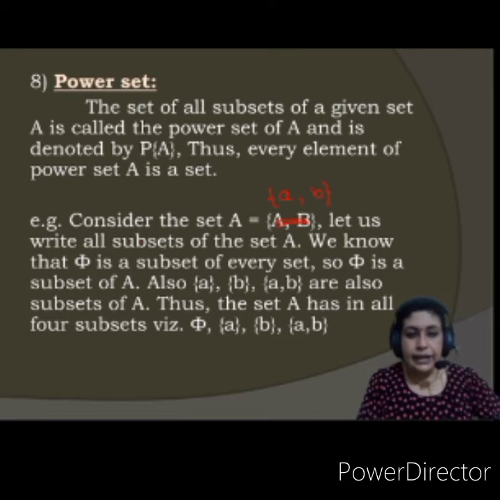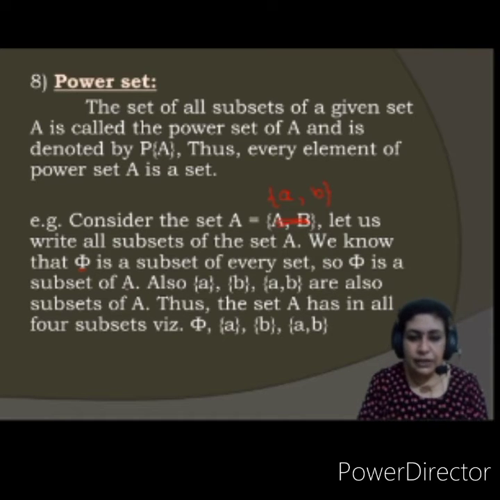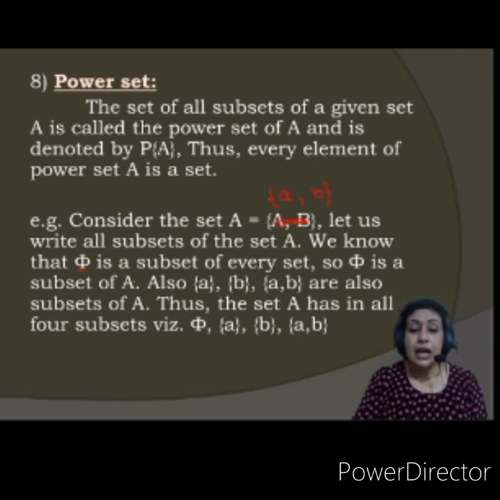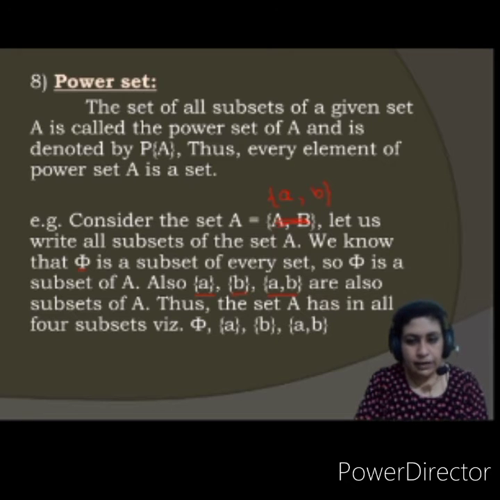Now let us write all subsets of set A. We know that phi is a subset of every set. So phi is a subset of A. Also, if I take only a, one element, this is one subset, b is another subset, and ab, a set is always a subset of itself. So ab is another.